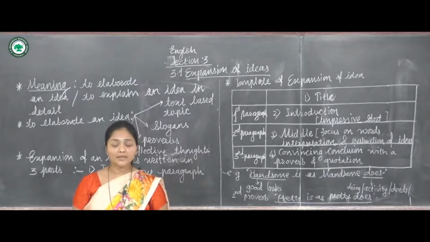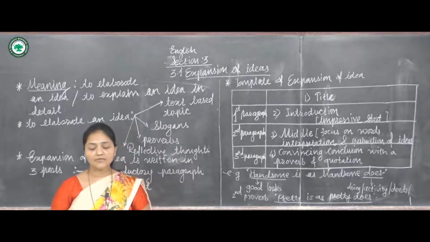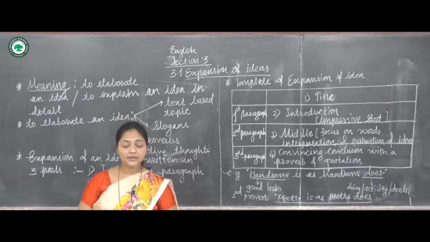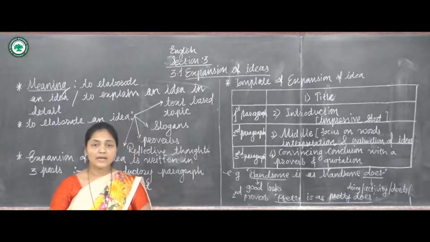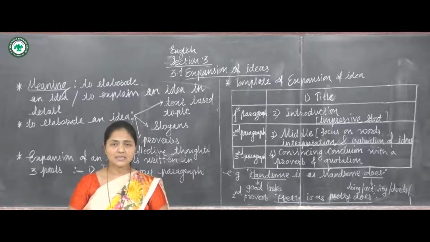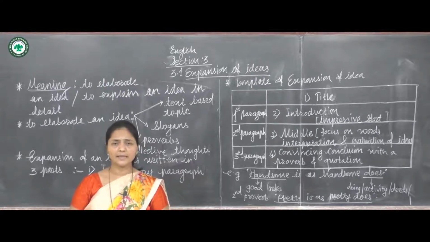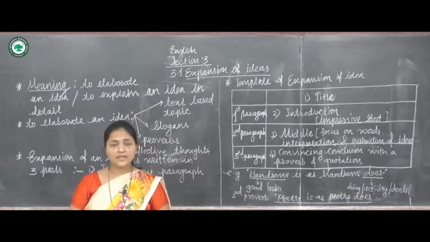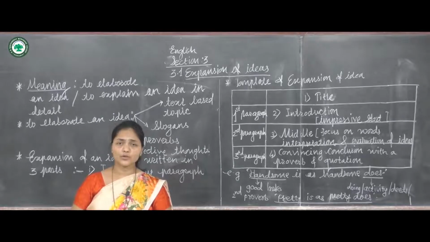While elaborating various aspects of the idea, remember that the following points need to be taken into consideration. Explore your perspectives as well as give instances and anecdotes. Giving instances and anecdotes means what? In your day-to-day life you can give lots of examples as well as your experiences. Even your personal experience you can give here in the second paragraph.